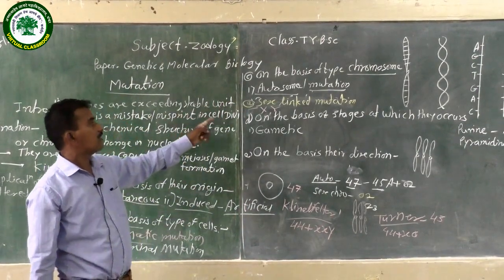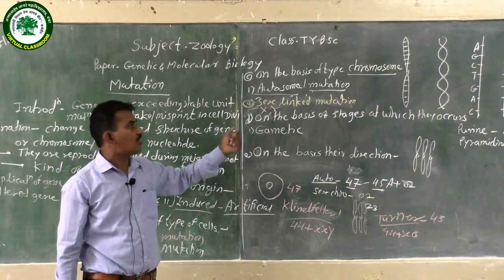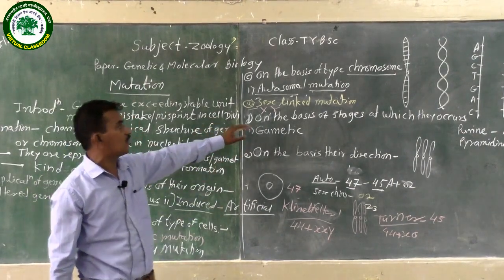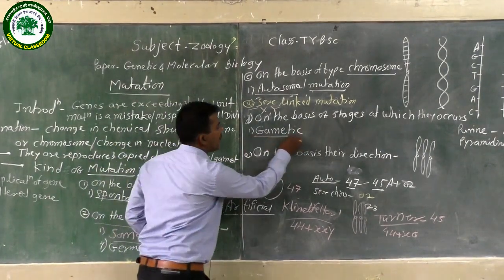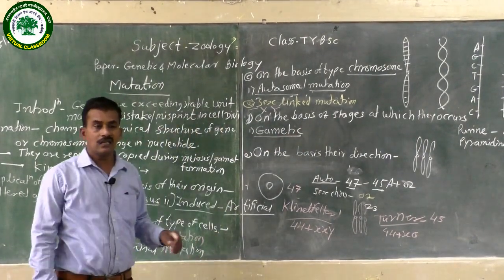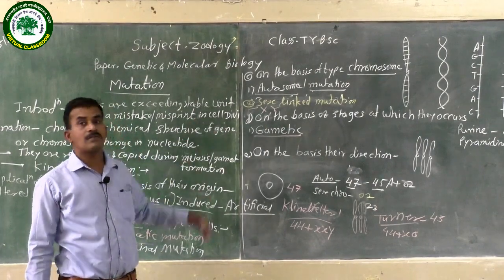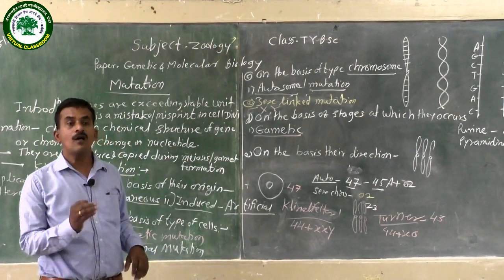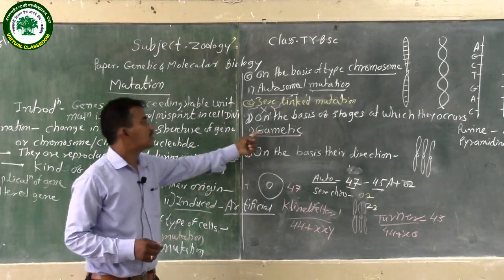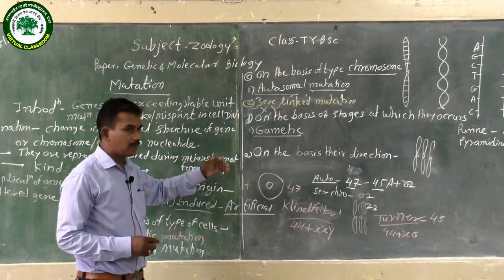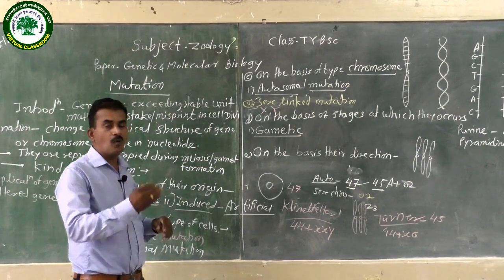These occur on the basis of their stages. The next type is on the basis of the stage at which the mutation occurs. First is the gametic mutation. In the human body, the gametes are developed, that is, the production of sperm and the production of ova. At that time the change takes place, while these gametes, particularly sperm and ova, are developed.